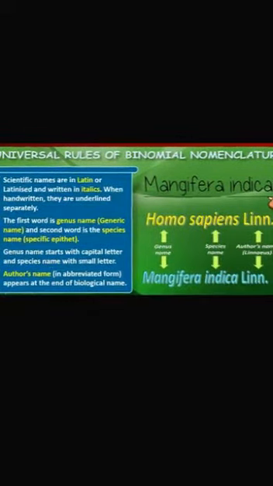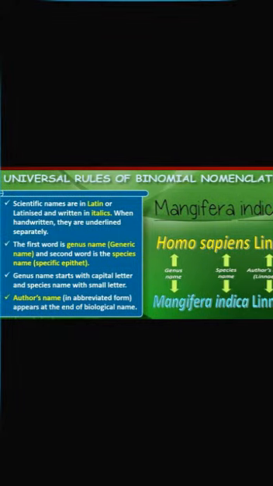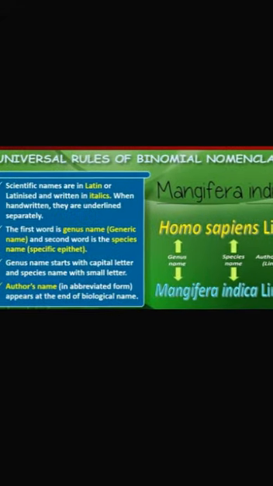The rules of binomial nomenclature. Scientific names are in Latin or Latinized and written in italics. When handwritten, they are underlined separately. So when you are writing, be careful to underline the generic name and species name, and underline them separately.